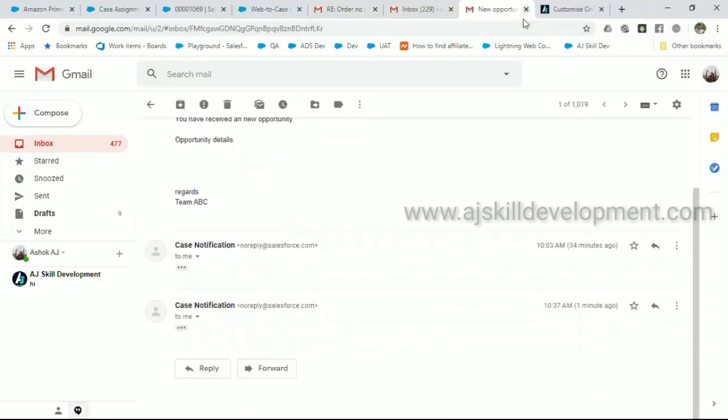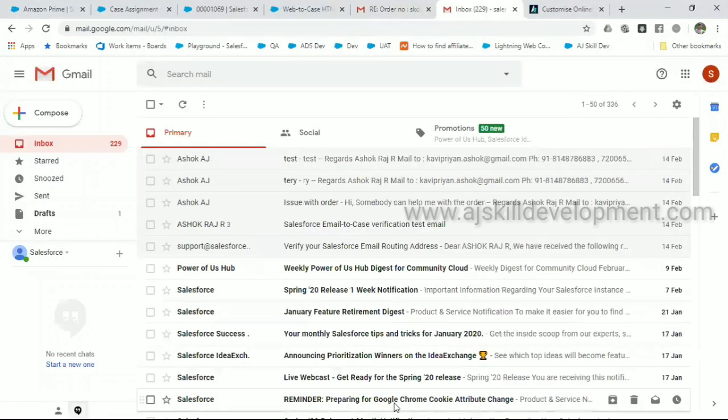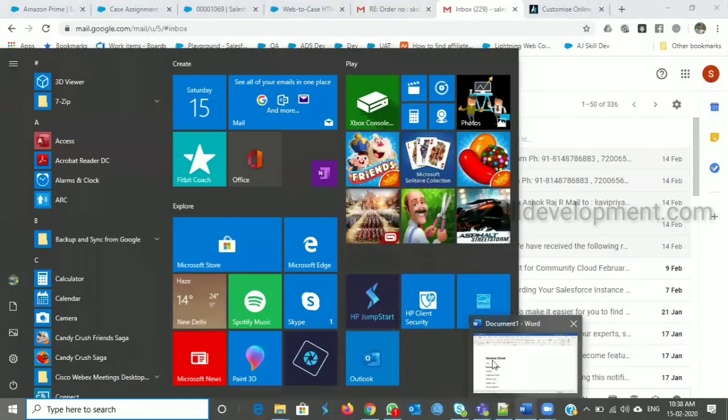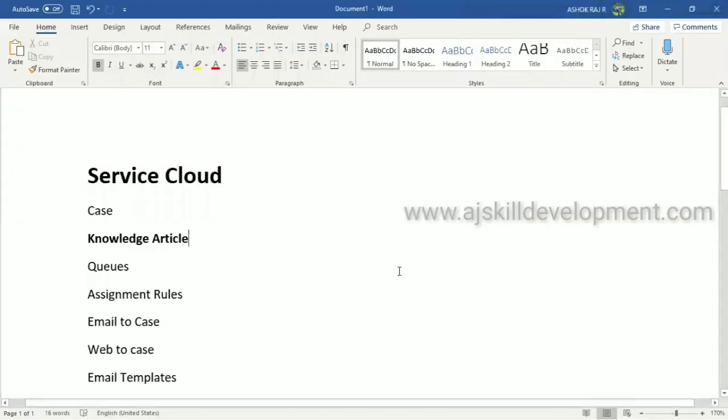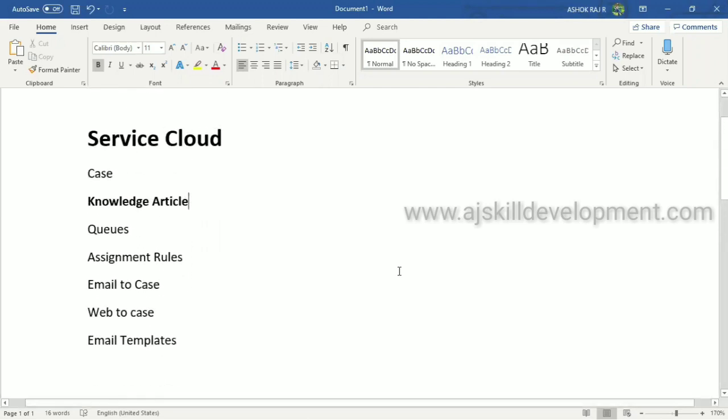All right. So what we have seen today is all about Service Cloud. As I mentioned earlier, Service Cloud is a vast area, guys. To become a Service Cloud consultant, you have to go through many things like this, but you will be doing no coding in Service Cloud. All these things will be click, drag, drop, copy, paste things.